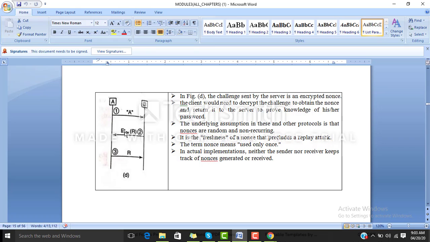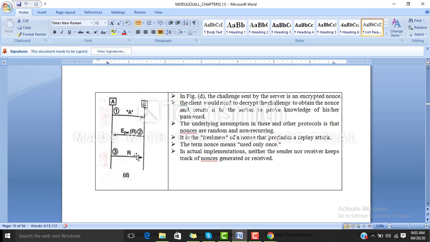Basically it is encrypting the nonce with the help of a password, and the client has to decrypt and send the nonce back, and both should match. That is, the nonce sent by the server in the second message and the nonce obtained in the third stage should match.